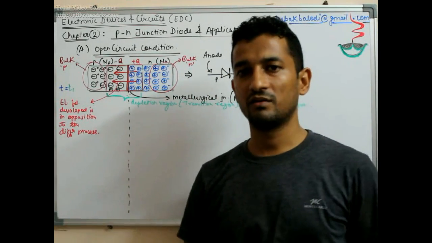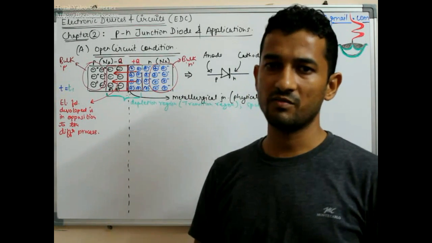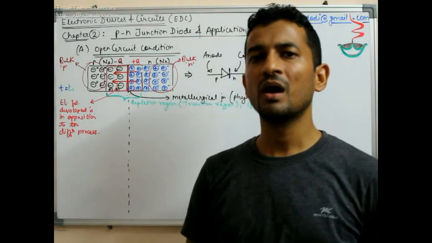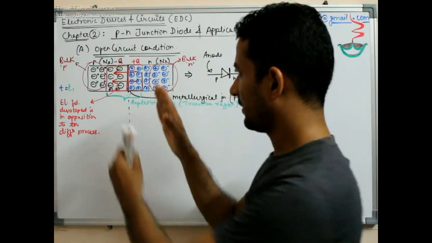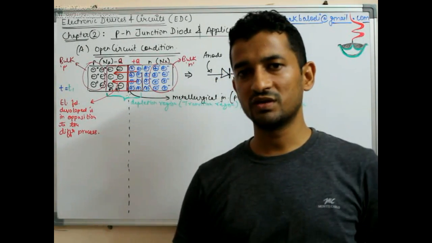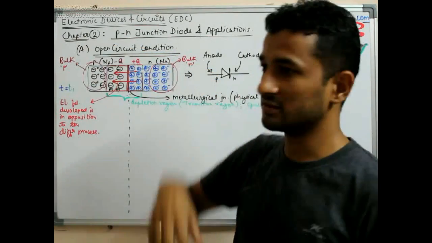So that part which is unaffected, or which is not much influenced, is called the bulk region. Bulk region is mainly towards the end terminals of the diode, but we basically assume that after the depletion region, if we move slowly towards the end of the diode, we will find the bulk region. So all remaining regions are bulk region.